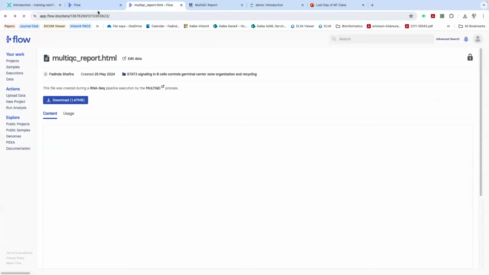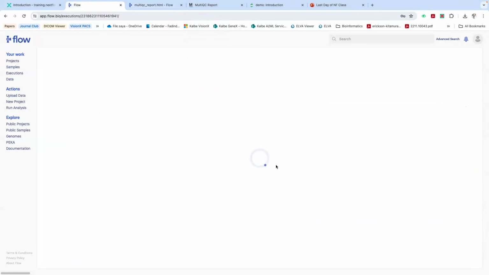Okay, so I think that is for today. It is not working because my internet is not quite good enough for now. But if you are running the pipeline, you can take a look about 1 hour later at the output of the pipeline.